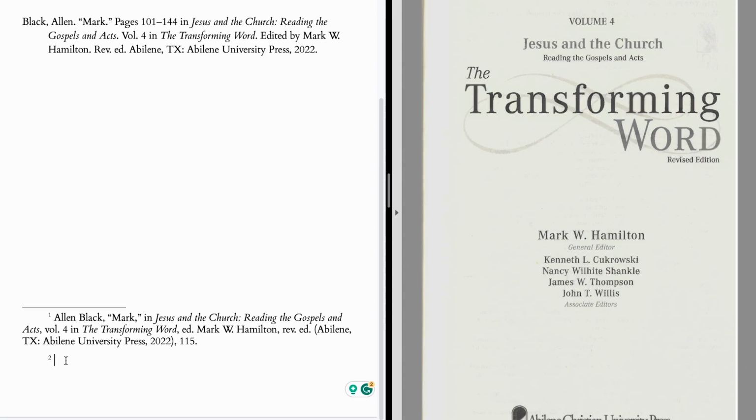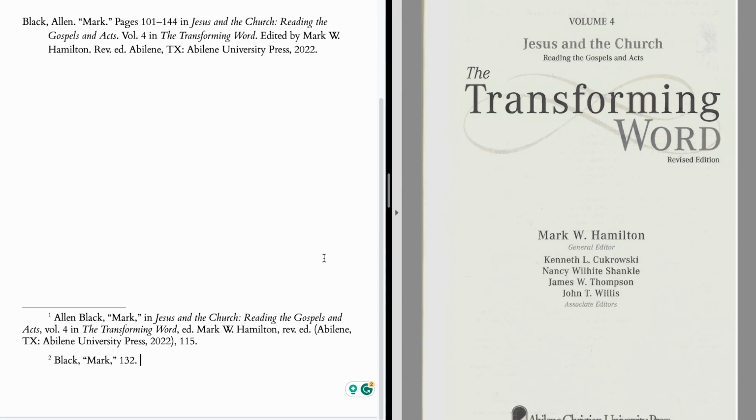Thankfully, the short footnote is very easy, much like what we've seen in other places. You just need the author's last name, a title, and page number. Notice we're keeping the title in quotation marks because the title is the title of the chapter or the smaller work within the larger volume that it's being cited in. And so that gives you that information. That's what that should look like. So fairly easy to do that.